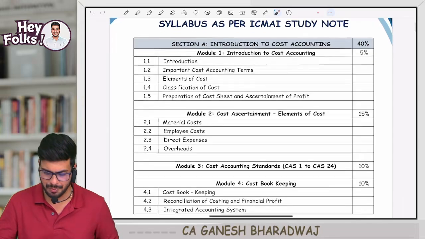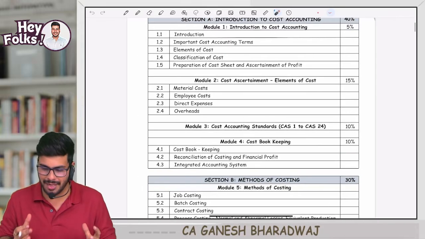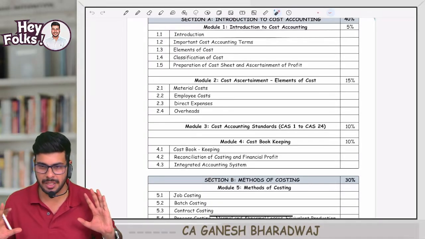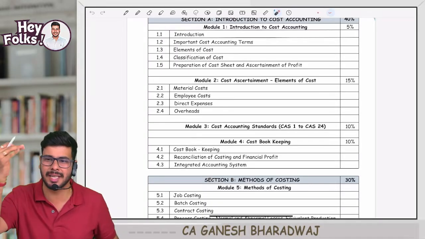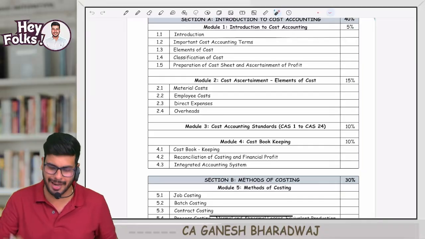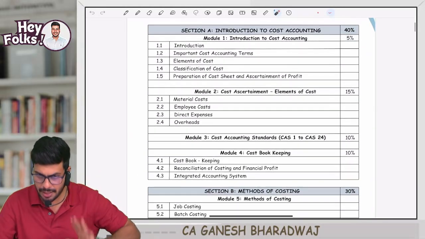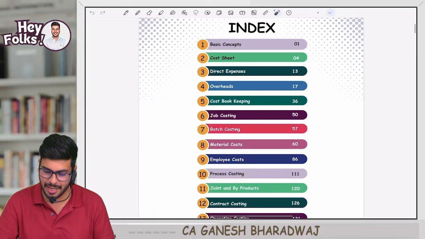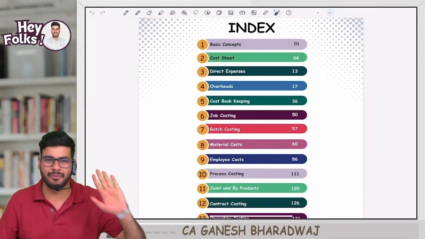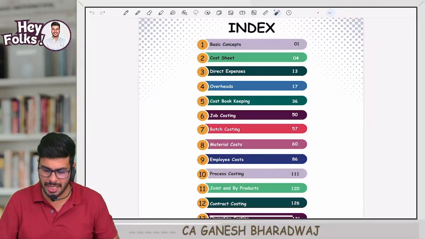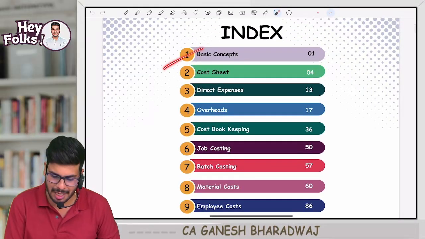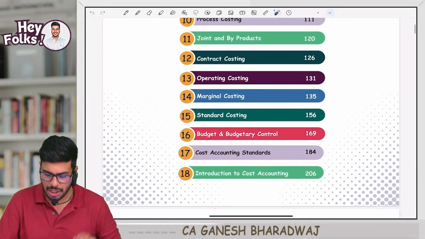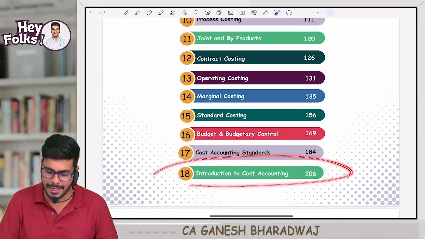Now guys, somehow I felt that there could be a better way of presenting this subject. So what I have done, I don't have the section, module, submodule. Simply this entire subject as per your CMA Institute, I have classified into chapters. That's all. For me, there is no module, submodule, and all. In our book, you can't find any of that. You will have chapter 1, basic concepts, chapter 2, cost sheet, chapter 3, direct expense, and so on. So totally, it comes out to 18 chapters as a whole.